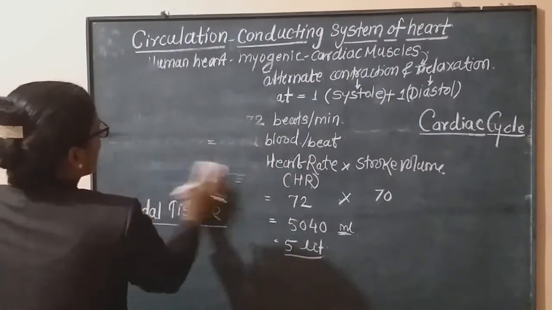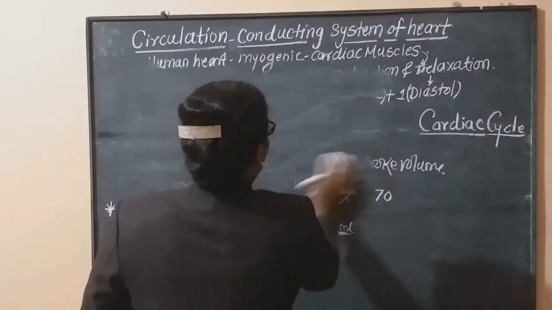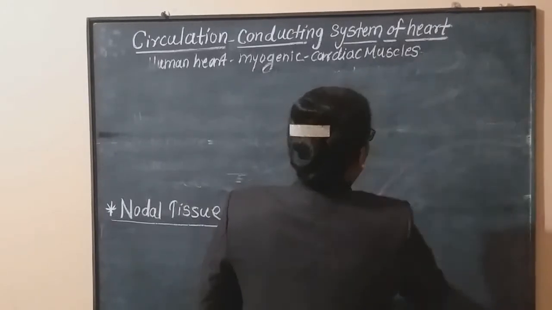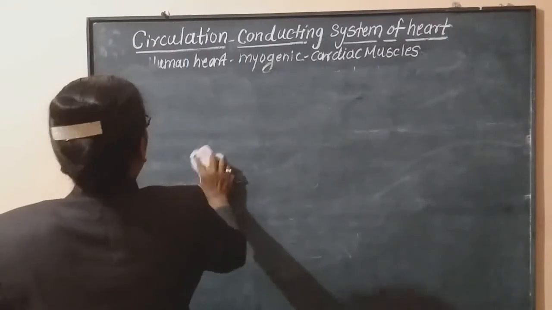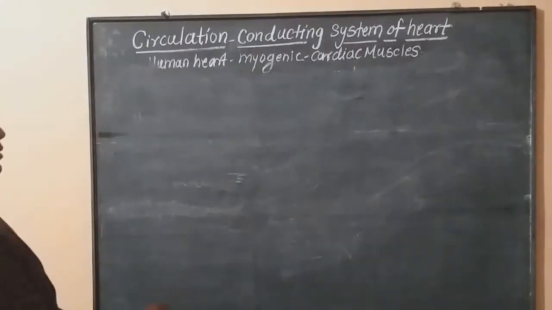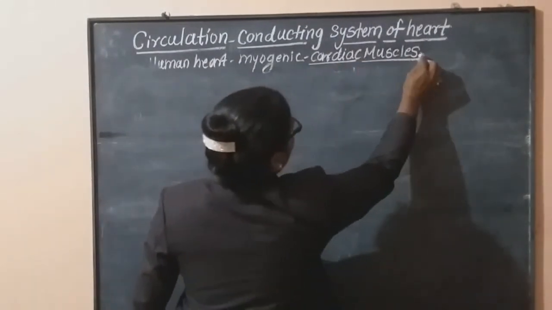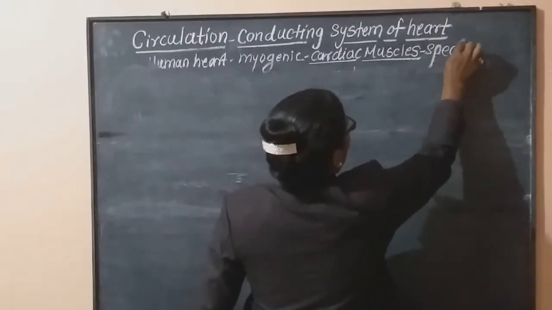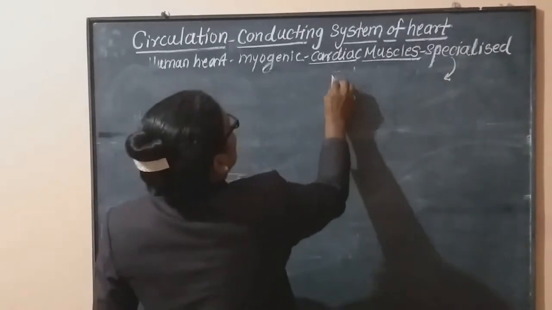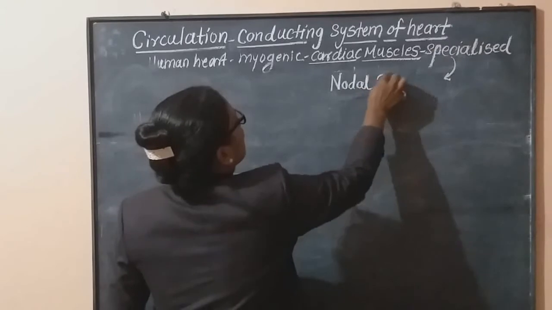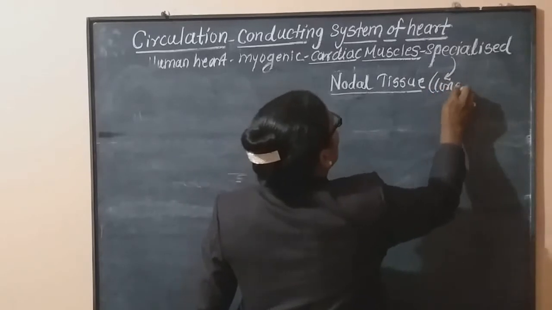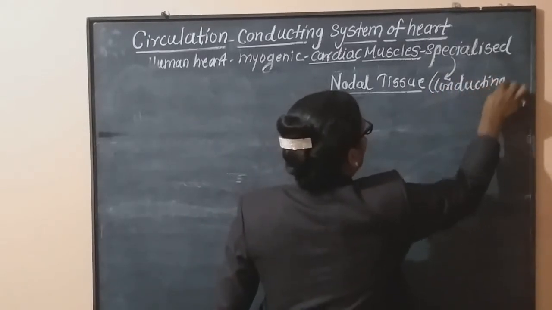The first point is that our heart is myogenic because the continuous contraction and relaxation is under the control of cardiac muscles. And these cardiac muscles become specialized, and due to this specialization, there is formation of nodal tissues. These nodal tissues are also called conducting tissues.